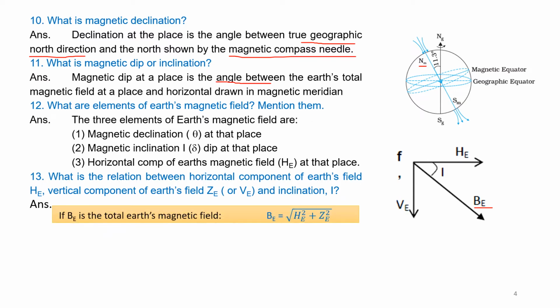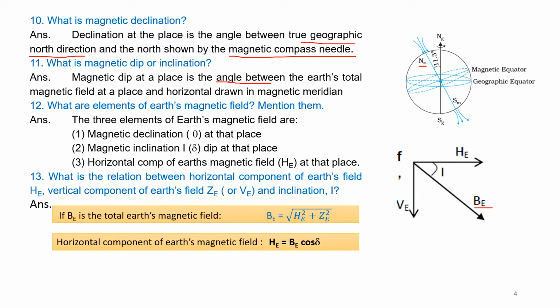Answer. If BE is the total Earth's magnetic field, we know from the Pythagoras theorem, BE is equal to square root of HE square plus ZE square. And horizontal component HE is given by HE is equal to BE cos delta.